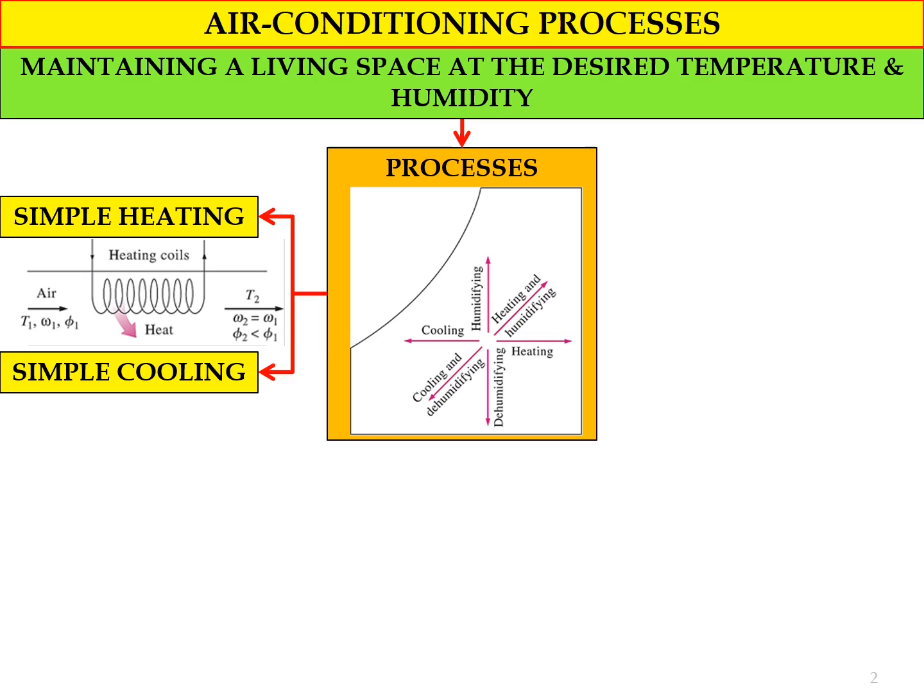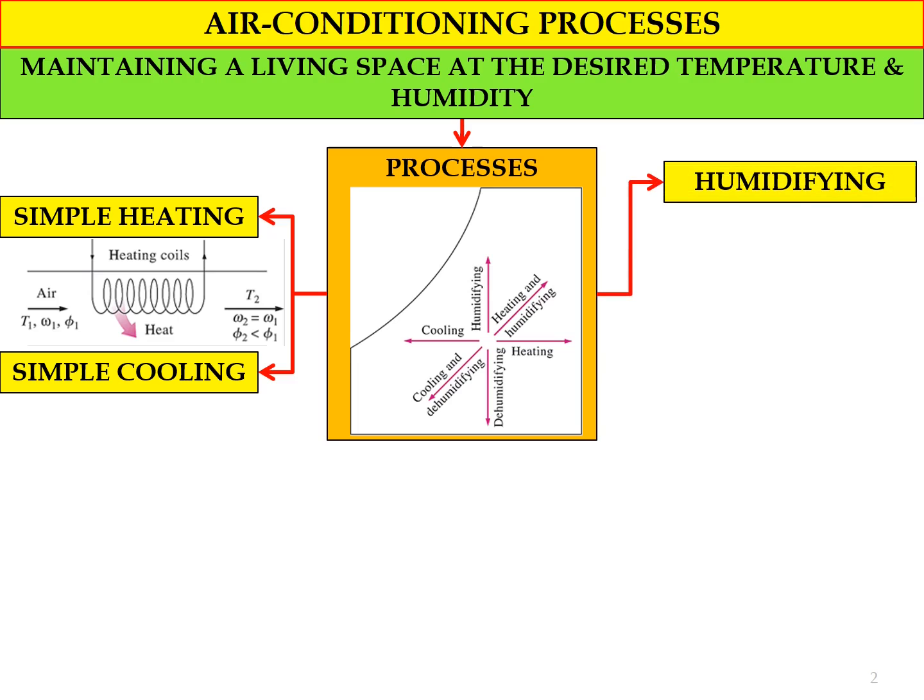For the simple cooling process, instead of a heating coil, we will have a cooling coil. Inside the cooling coil we will have a working fluid such as refrigerant or cold water, and this refrigerant or cold water will absorb heat from the air, so that the temperature of the air at the outlet of the air ventilation will decrease. Similar to the heating process, the specific humidity is also constant. However, the relative humidity will change.